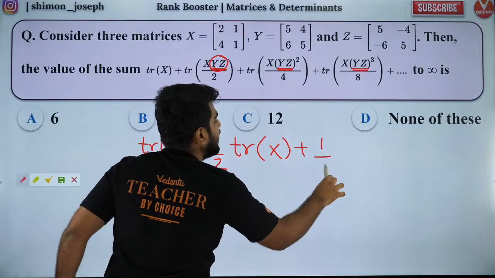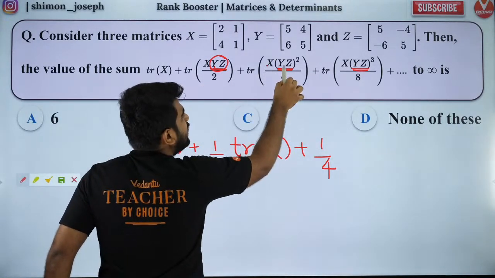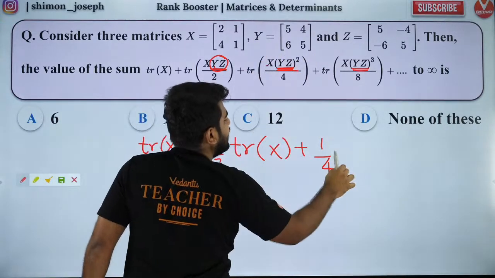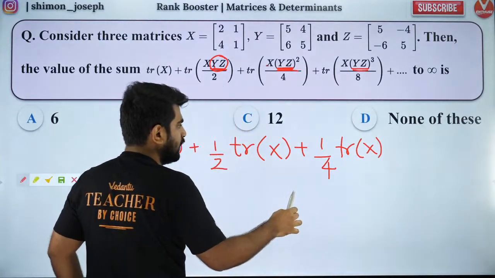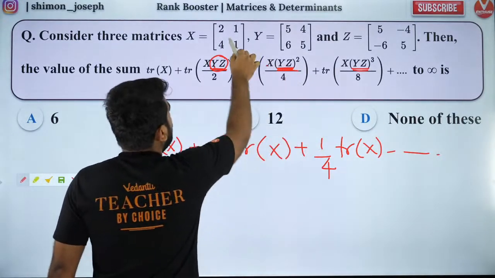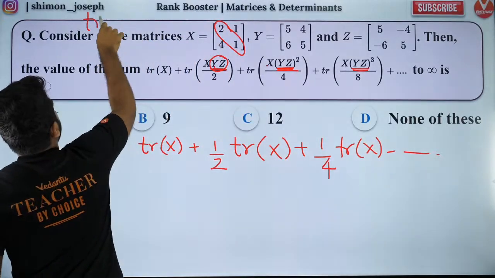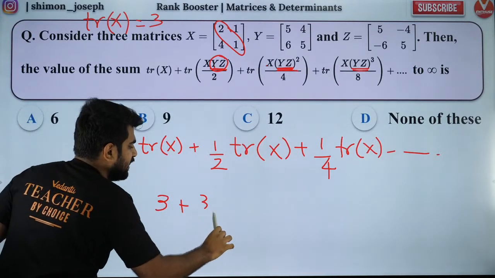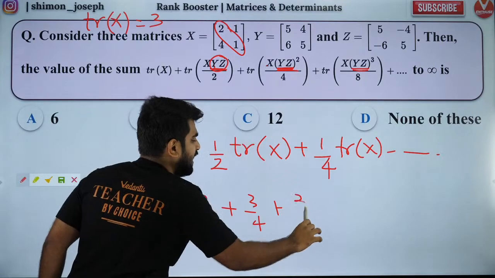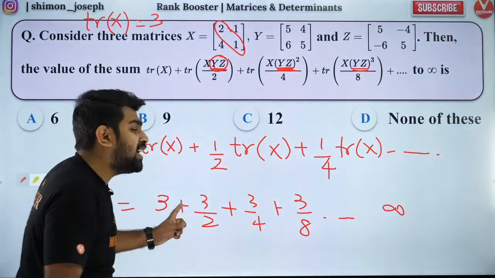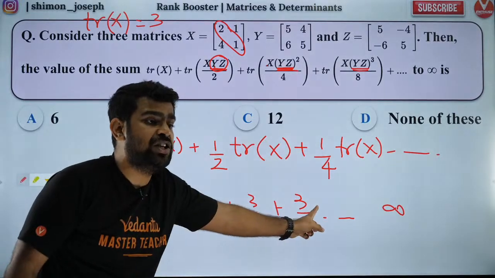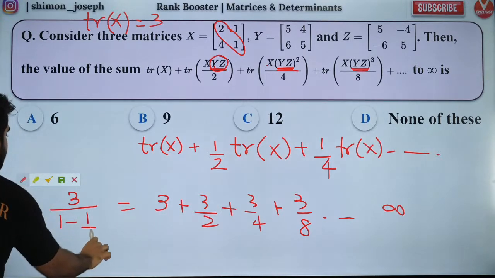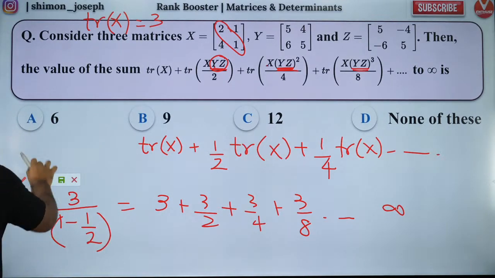So the next one also, I can take as 1 by 4 trace of X into I square. I square is I only. Identity into identity is identity only. X into identity is X only. So it will become trace of X, and so on up to infinity. So what is the trace of X? Trace of X is equal to 3. So the GP will be 3 plus 3 by 2 plus 3 by 4 plus 3 by 8, all the way up to infinity. So it's an infinite GP. How do you sum up an infinite GP? It is equal to first term divided by 1 minus r. What is the common ratio? 1 by 2. So the answer will be 6, which is option A.